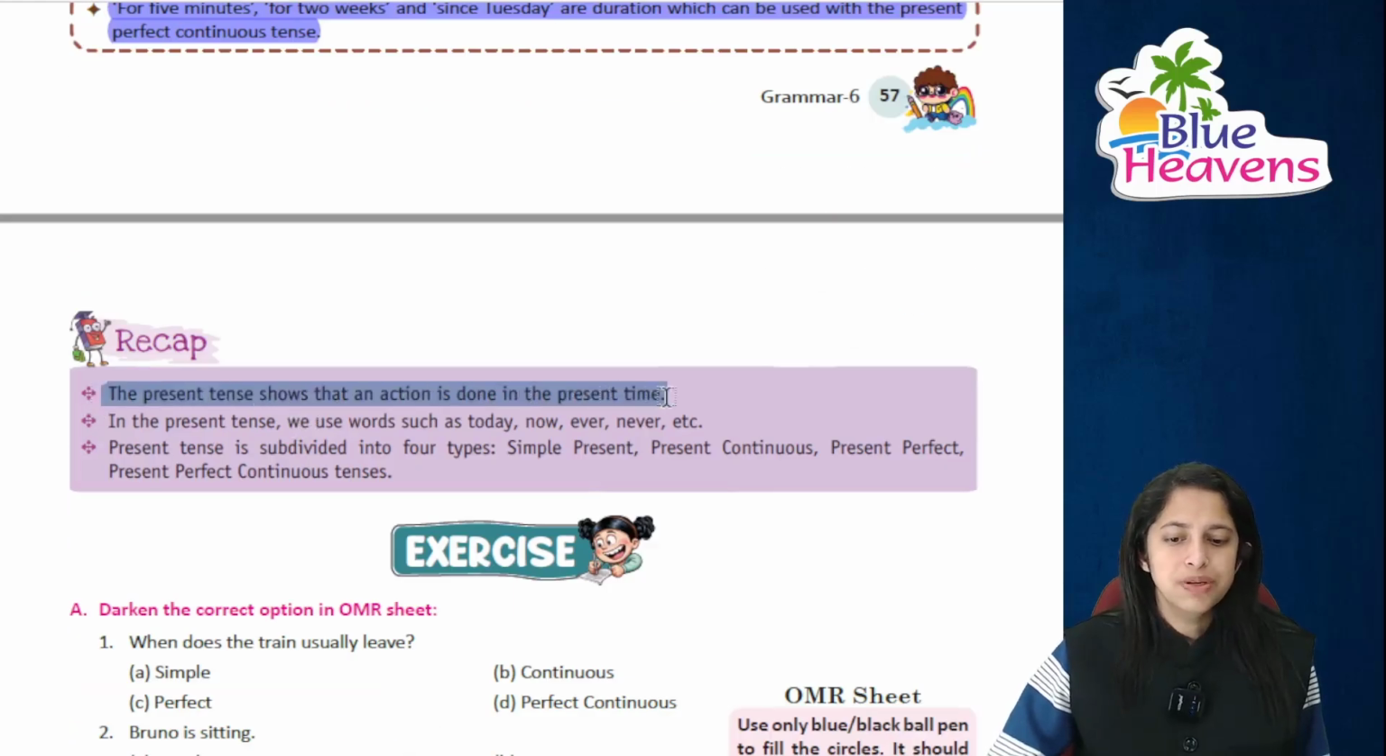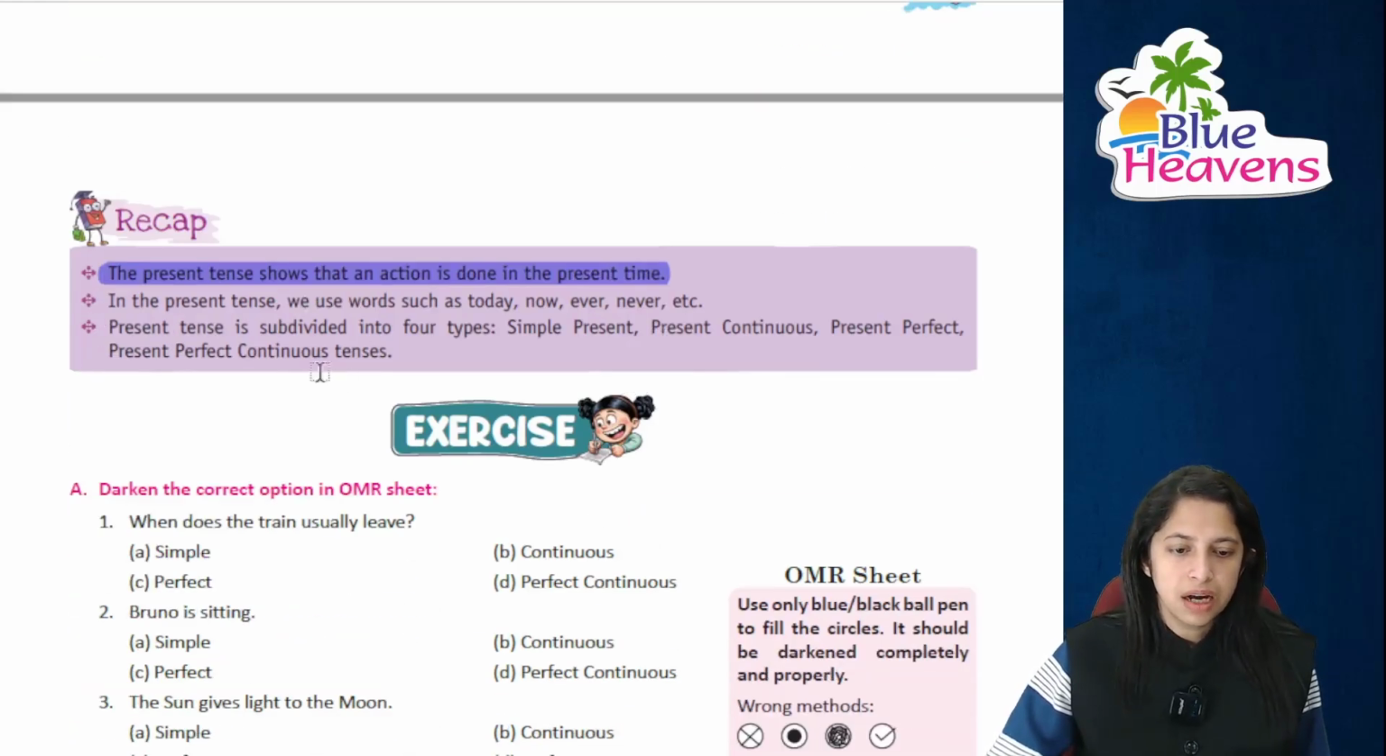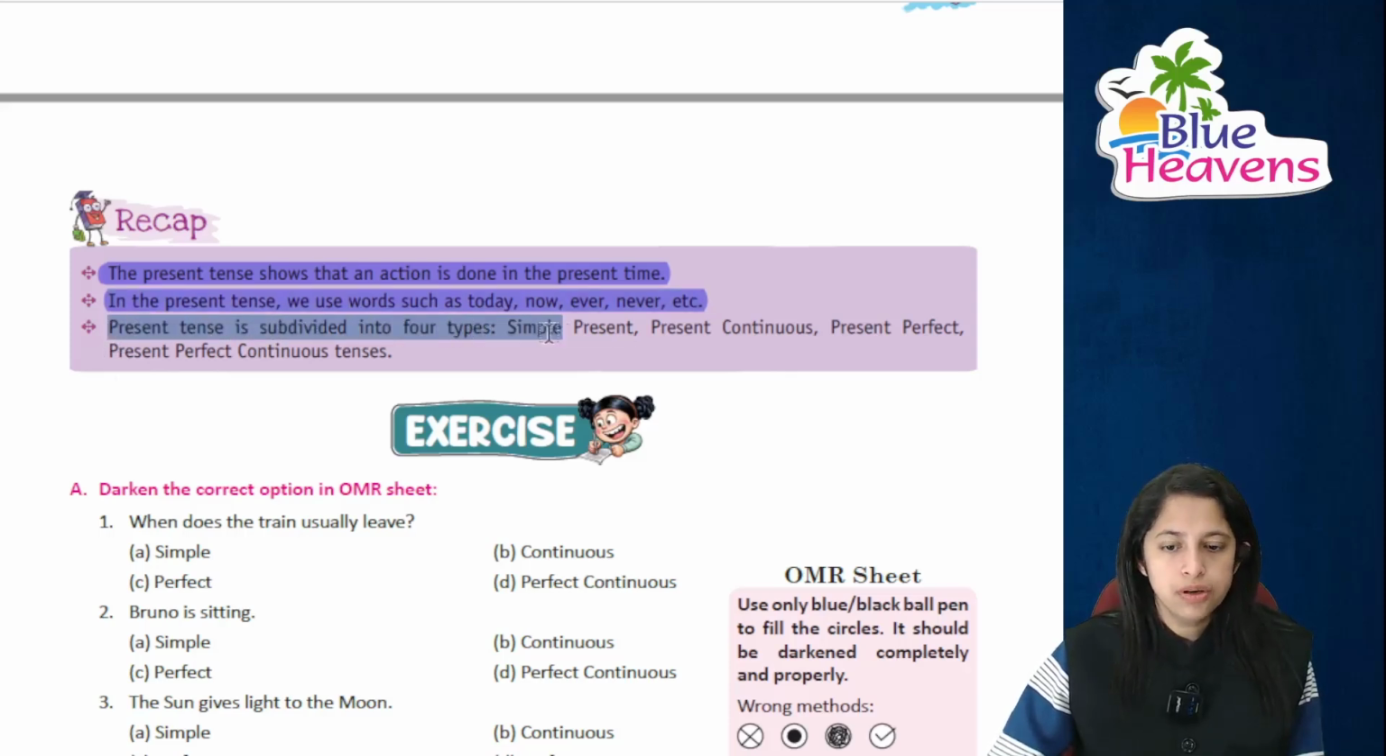So the perfect tense basically shows an action which is done in the present time. In present tense we use words like today, now, ever, never, etc. Present tense is subdivided into four: simple, present continuous, present perfect, and present perfect continuous tense.